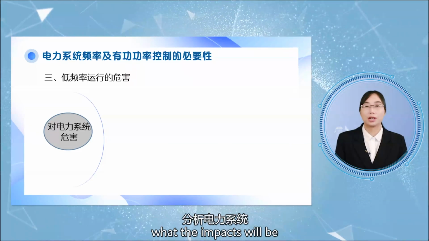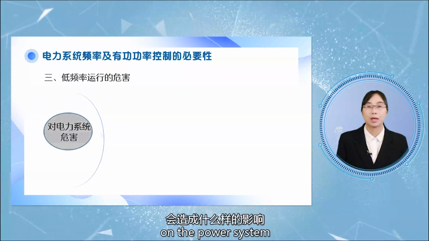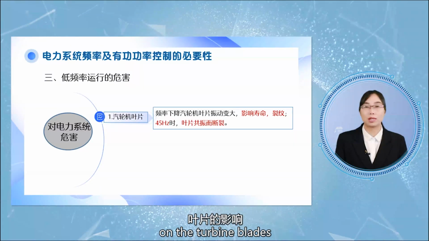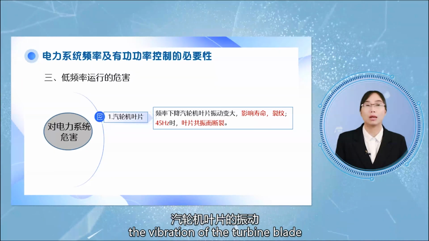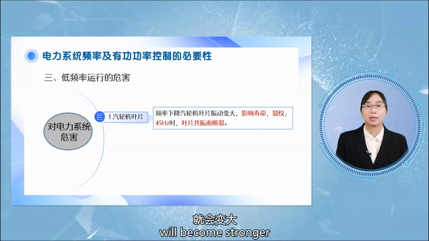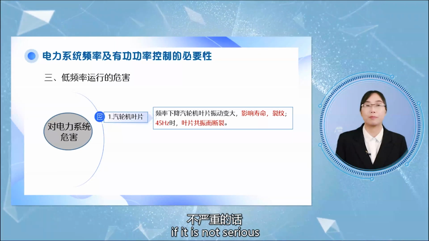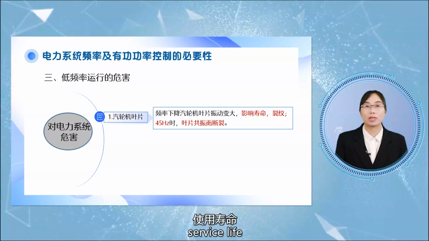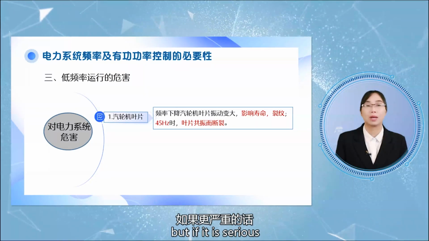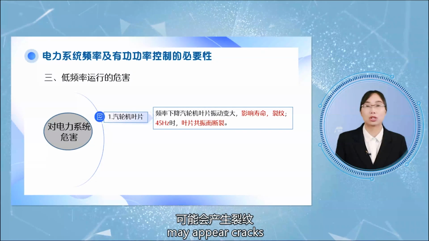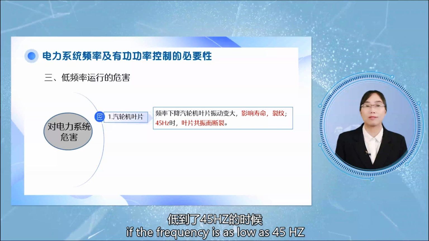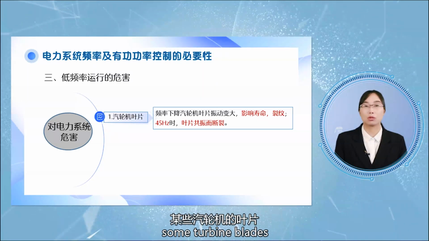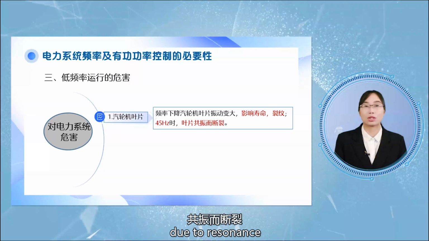Next, we analyze what the impacts will be on the power system. The first is the effect on the turbine blades. If the frequency decreases, the vibration of the turbine blade will become stronger. If it is not serious, it will only affect the turbine's service life. But if it is serious, the turbine blade may develop cracks. Generally speaking, if the frequency is as low as 45 Hz, some turbine blades may break due to resonance, causing serious accidents.